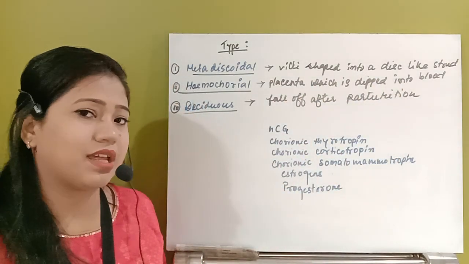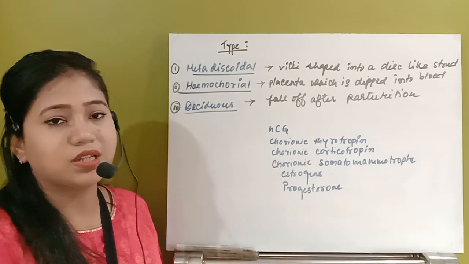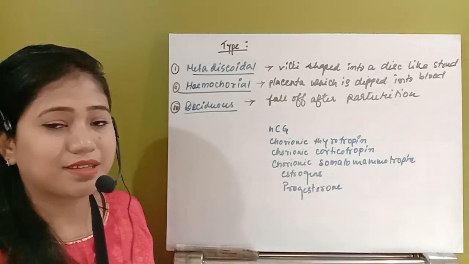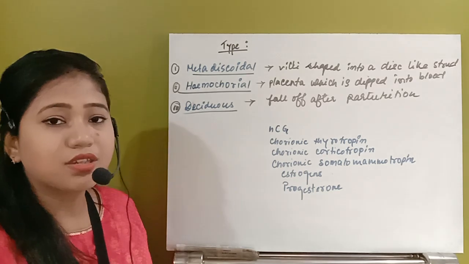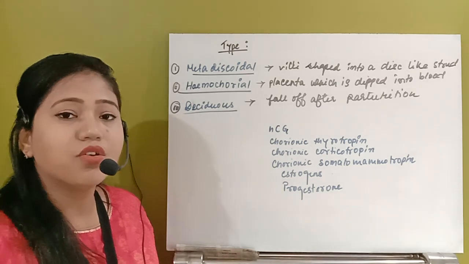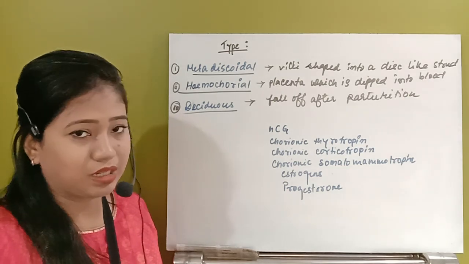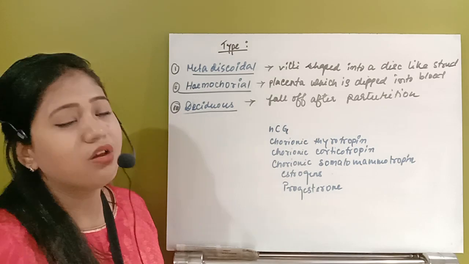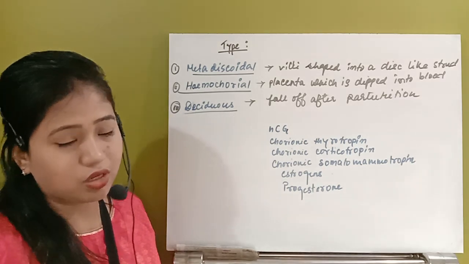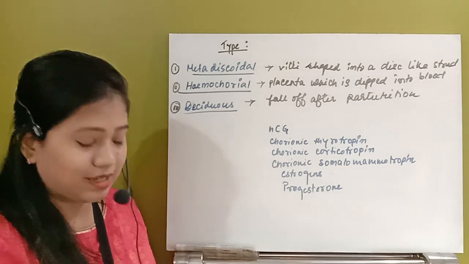In some other organisms, even vertebrates, even in mammals, the whole placenta will not get detached. Sometimes it can be taken up by the uterus itself. So in those organisms the placenta will not fall off, but in case of human, the whole placenta will fall off after parturition. So that type of placenta is known as the deciduous type of placenta.